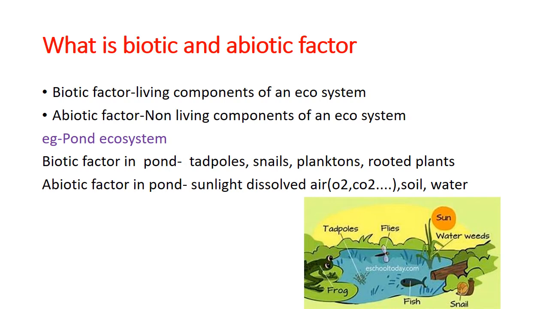Assume it's a pond ecosystem. The biotic factors in a pond ecosystem are snails, plankton, rooted plants, and tadpoles. The abiotic factors may be soil, water, sunlight, and dissolved gases like oxygen and carbon dioxide.